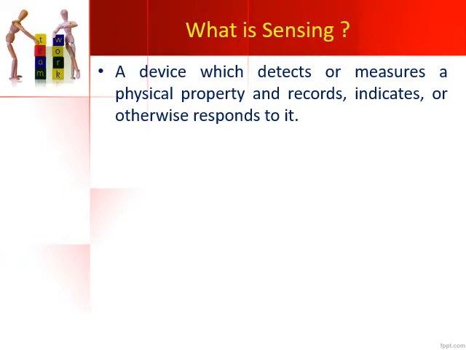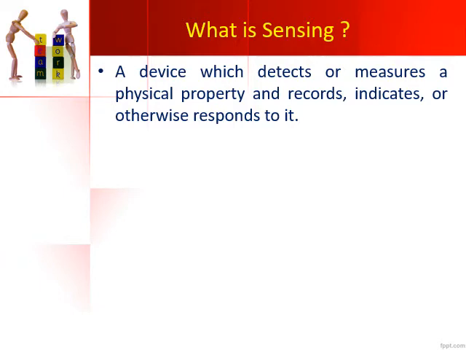Before moving on to the different types of sensors which are available, let us see what is meant by sensing. A device which detects or measures a physical property and records, indicates or otherwise responds to it is called sensing. Any device which detects or measures a physical property in the external environment, and once it measures, is able to record, indicate and respond to it, that is sensing.